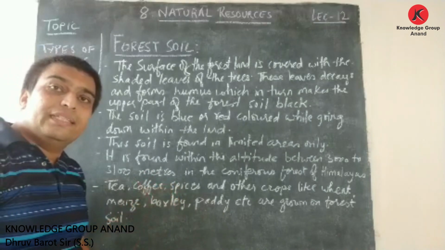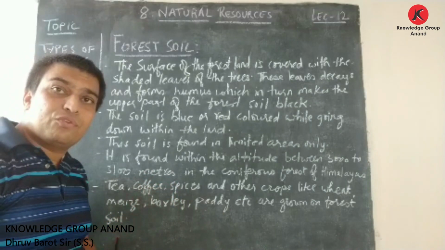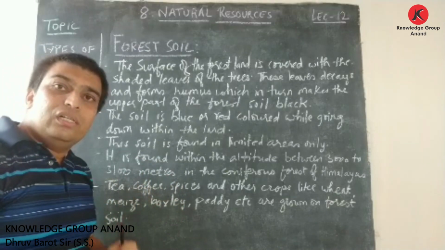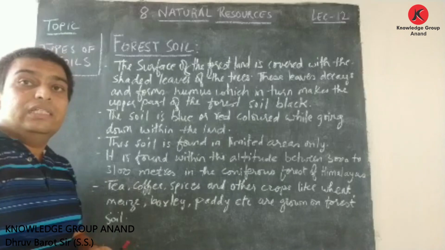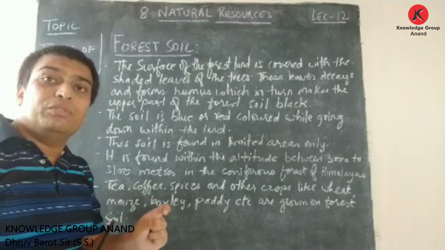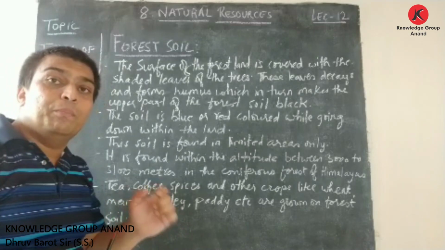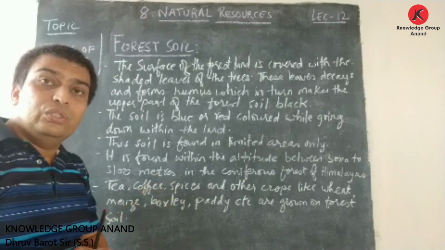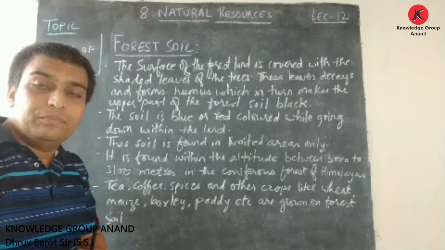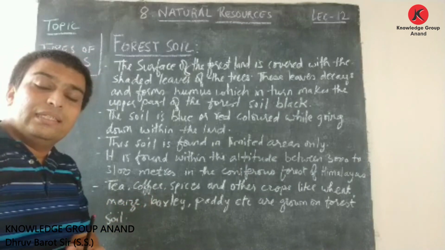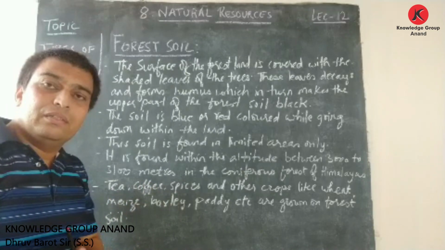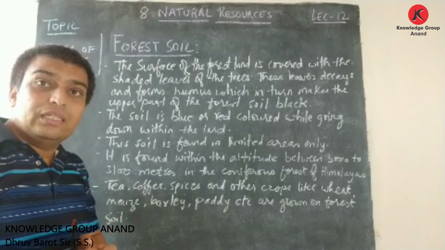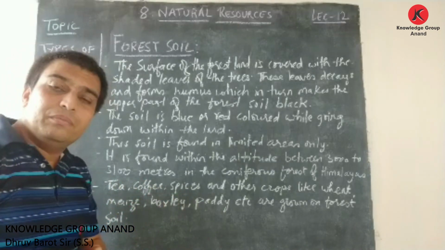Today, friends, we discussed the last two types of soil, that is laterite soil and forest soil. In the laterite soil, we discussed that the name laterite came from the Latin word later, that means brick. This soil is red in color due to the presence of iron oxide in it. We also learned that this laterite soil is infertile because of the leaching of silica in it.